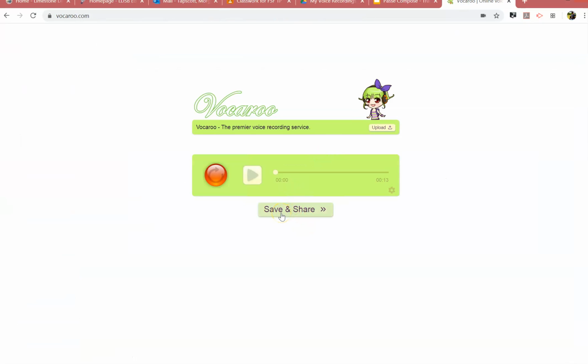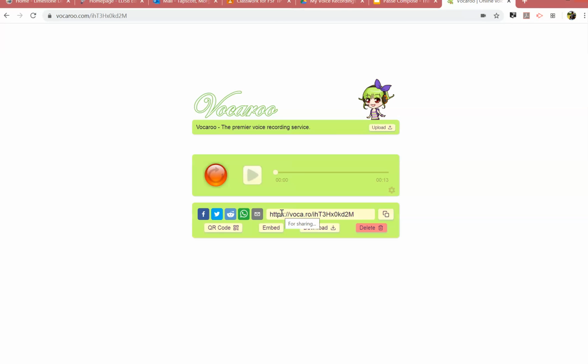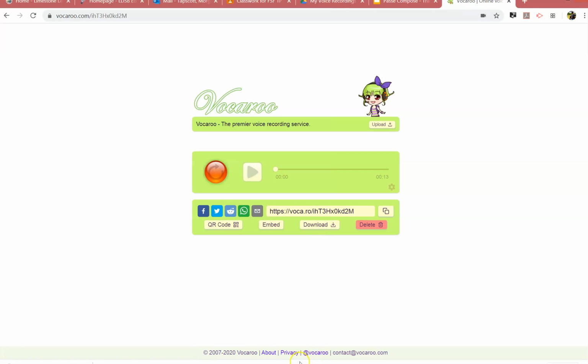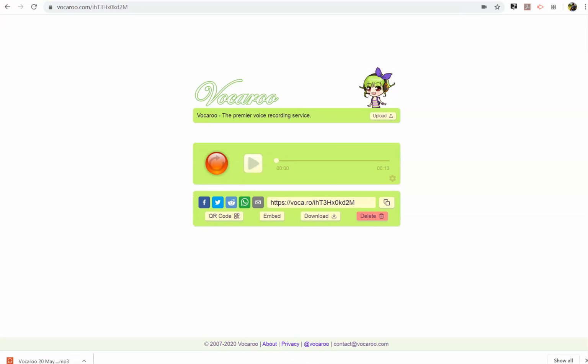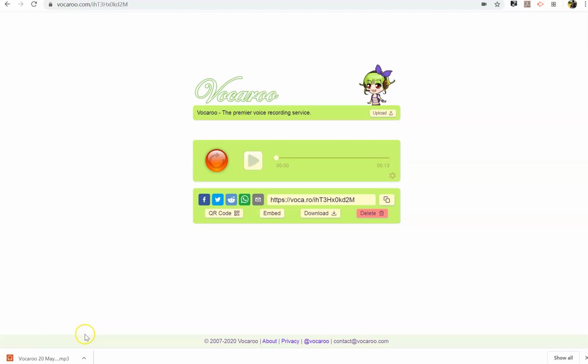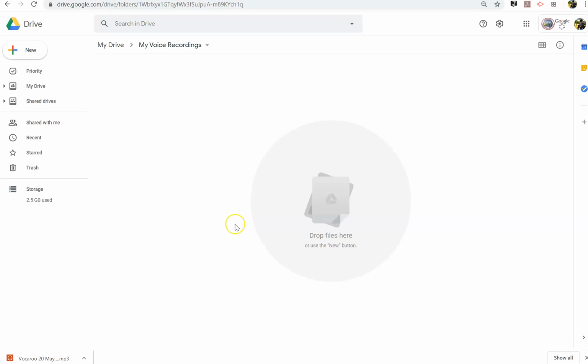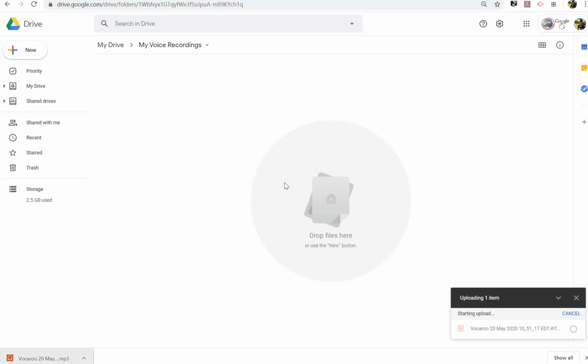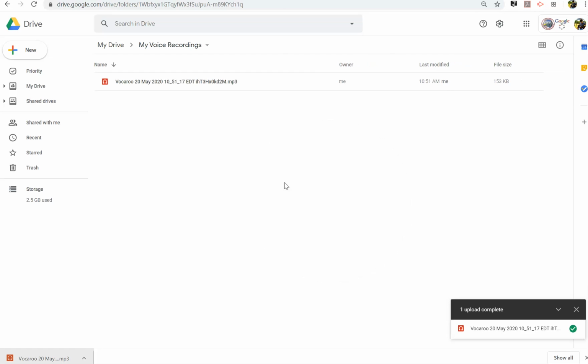When you hit save and share, this comes up here. If you download it, it comes up on the bottom here. So Vocaroo 20 May, right? It's telling you the date and where it's coming from. If you now flip back to your Google Drive and drag and drop this into your Google Drive, it will save it in this spot here.